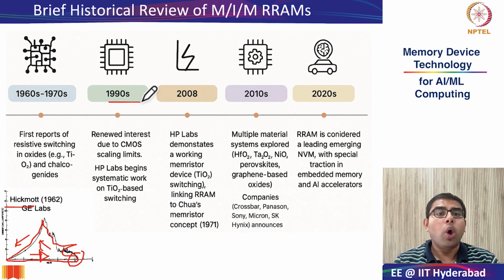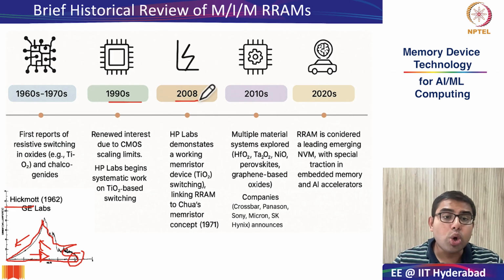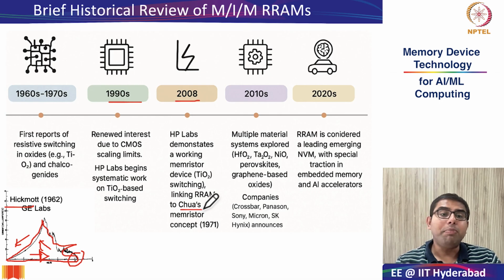As we have seen, HP Labs were the first to demonstrate resistive RAM devices more systematically and correlate them to Leon Chua's memristor concept, which was proposed in 1971. That was a great breakthrough because for the first time they were able to show not just resistance switching from high resistance to low resistance, but back and forth several times, and they had a consistent theory to explain it.